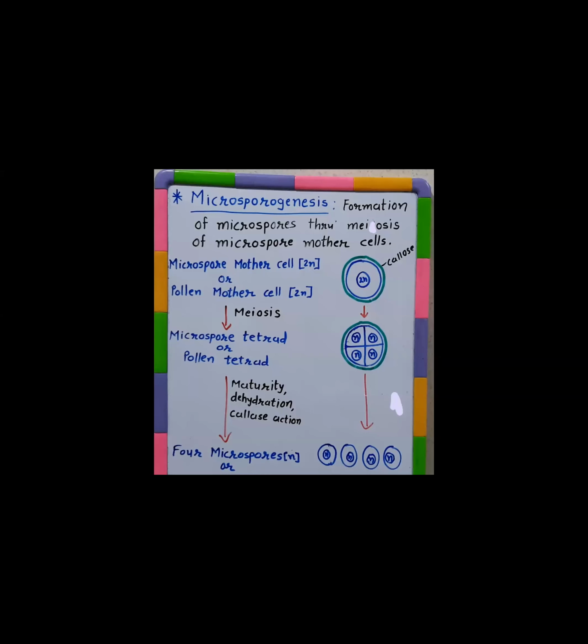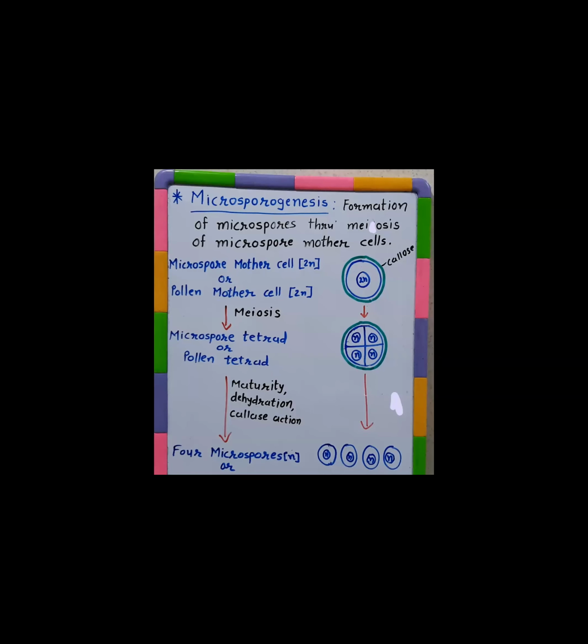Our topic is microsporogenesis. As the anther develops, the diploid cells of this sporogenous tissue go for meiosis and form clusters of four microspores. These clusters are called microspore tetrads.